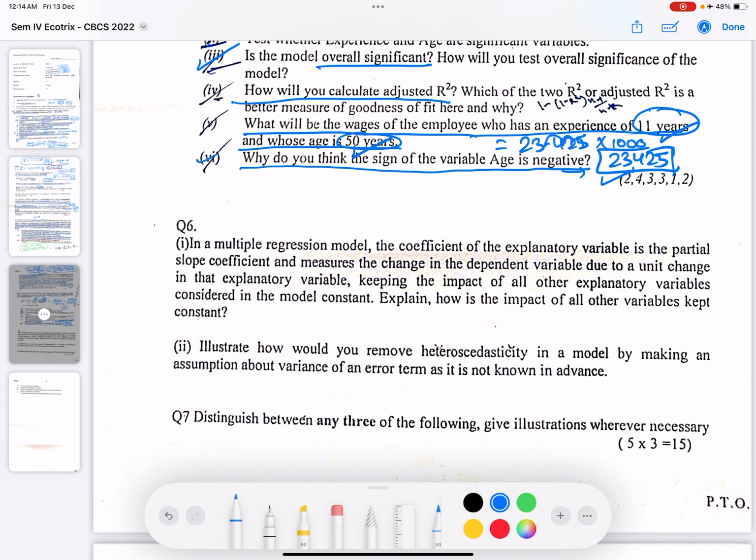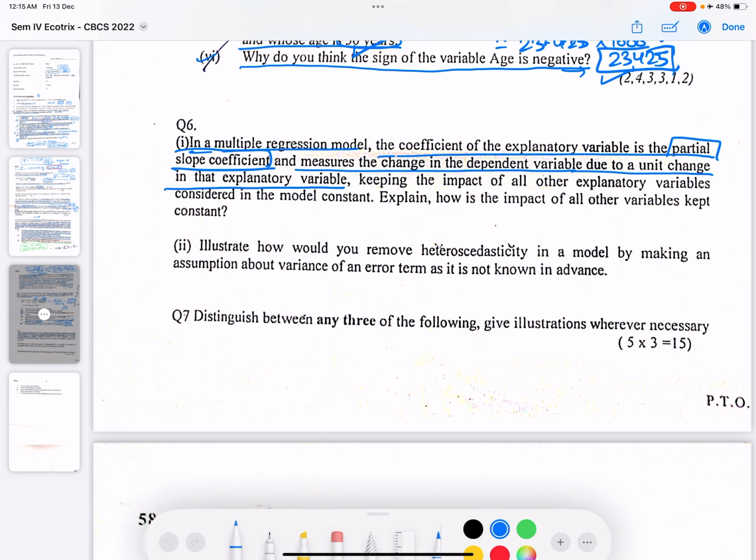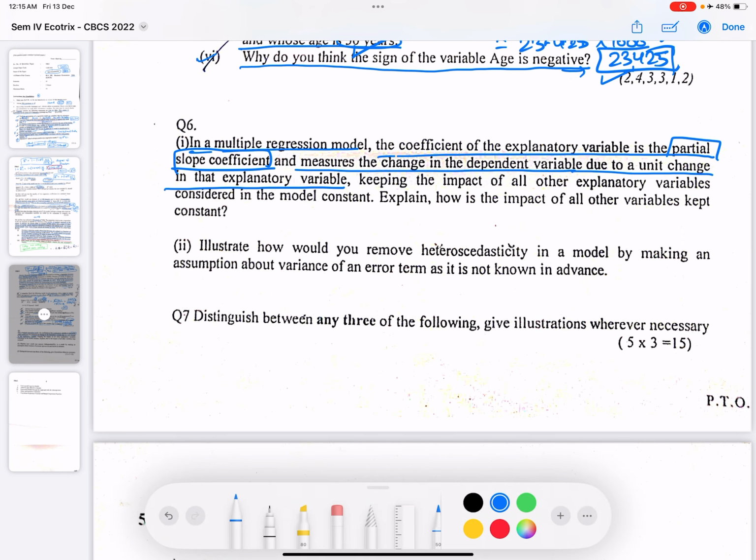Okay, now moving to the sixth question. In a multiple regression model, the coefficient of the explanatory variable is the partial slope coefficient and measures the change in the dependent variable due to a unit change in the explanatory variable, keeping the impact of all other explanatory variables considered in the model constant. I hope you know the meaning of partial slope coefficient. Explain how the impact of all other variables is kept constant. Okay, I'll give you an example.